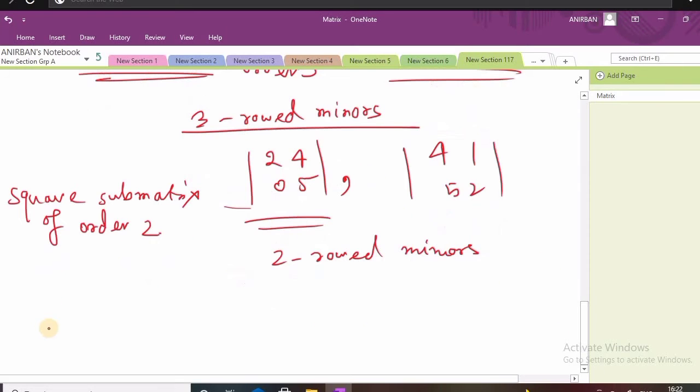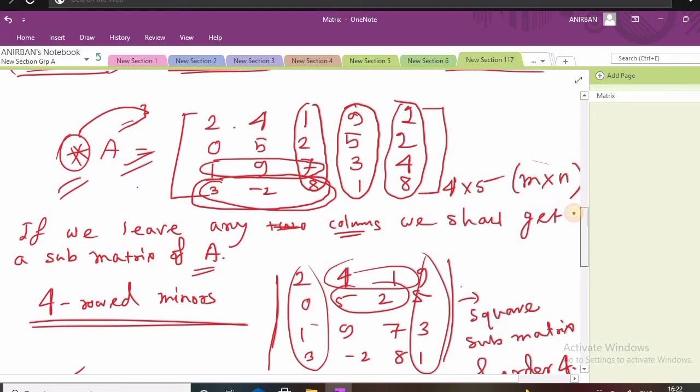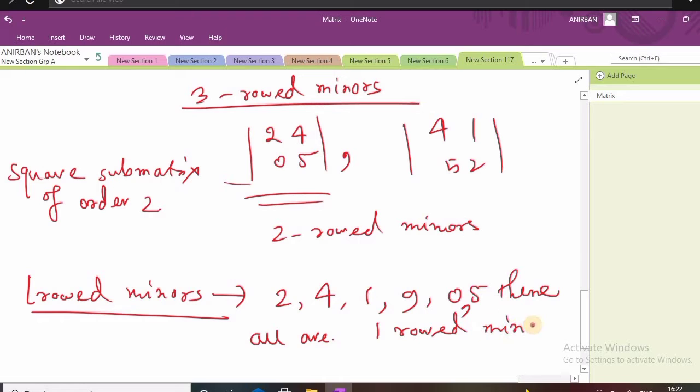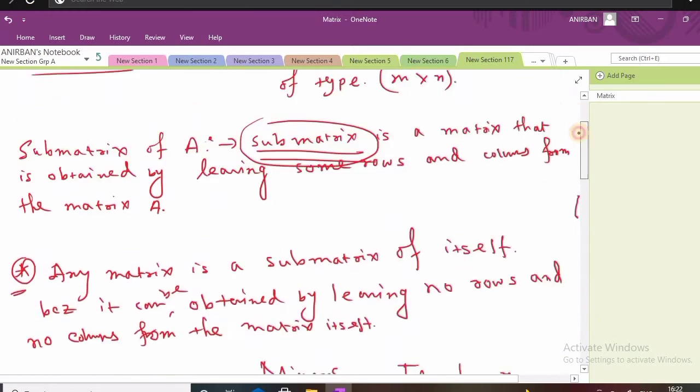And similarly for 1 row minors, we can directly say that this single number 2, 4, 1, 9, 0, 5, these all are 1 row minors of A. This concept is very similar.